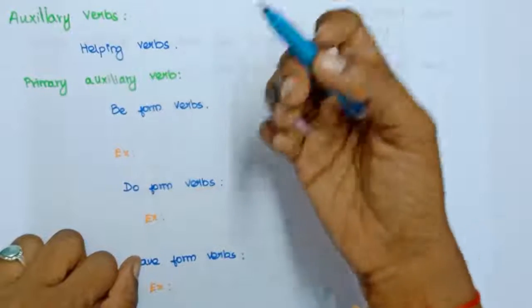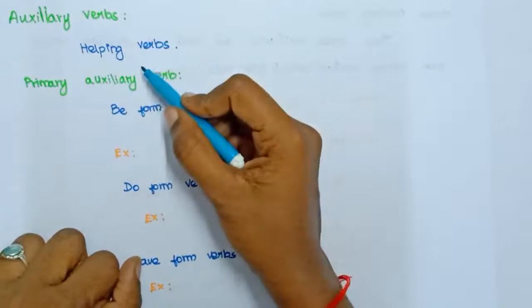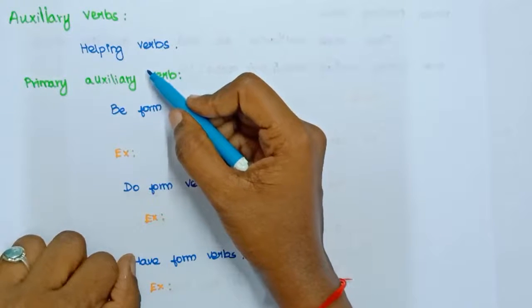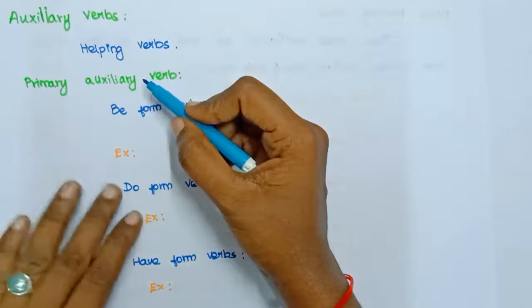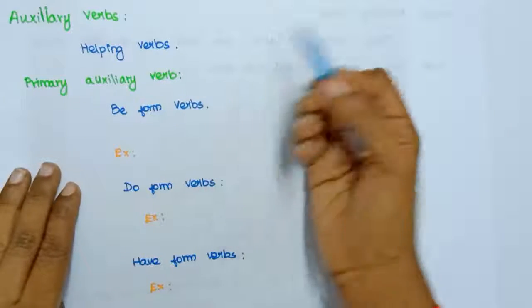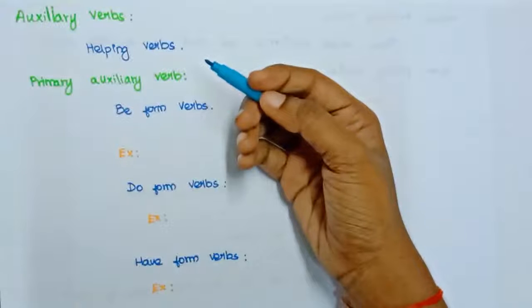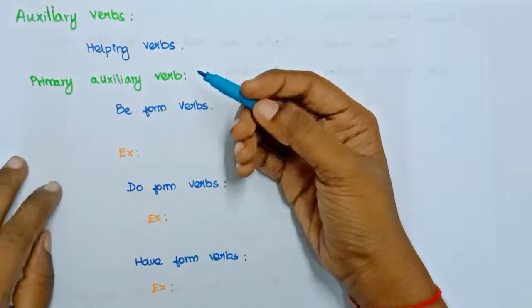In a verb tree itself we have seen that these auxiliary verbs are also called helping verbs. These verbs help the main verb, so they are called helping verbs. As we have said, this is divided into two: primary auxiliary verb and modal auxiliary verb. What are primary auxiliary verbs? They are the helping verbs, and they are all the B form verbs.